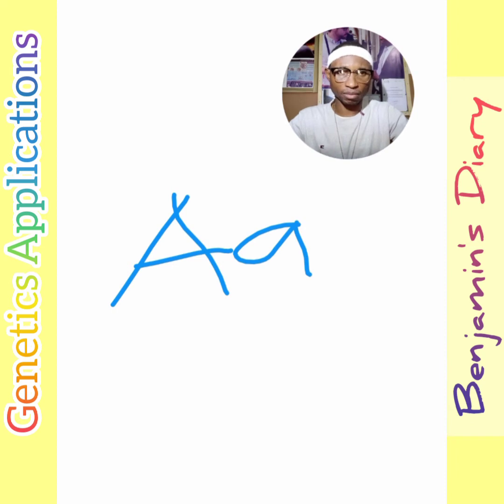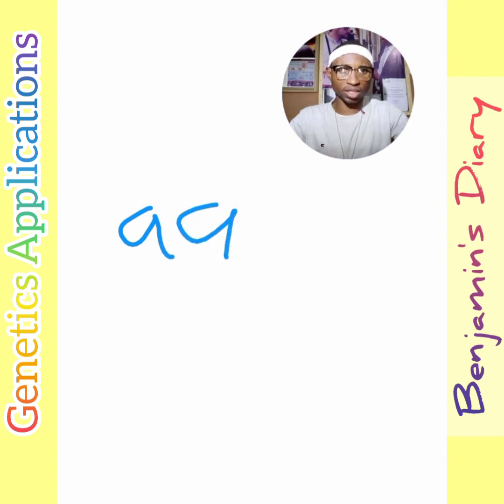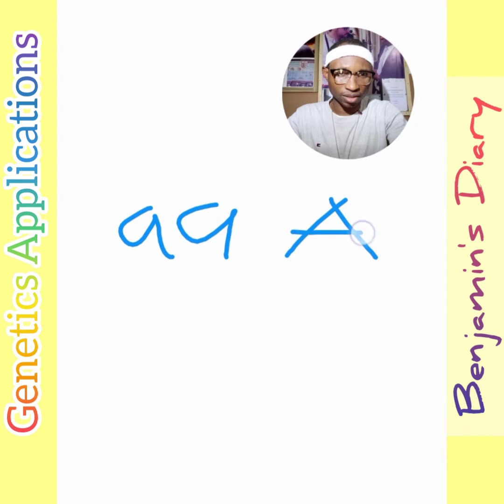So we said our genotype is going to be capital A and small a. It wasn't given, but that is what it is, because she has a father who is an albino. So how would you come by that? Her father is albino, which means he has two homozygous recessive alleles for lack of pigmentation, because albinism has to do with lack of pigmentation. And her mother could be this, because she's pigmented. Her mother could also be heterozygous pigmented.